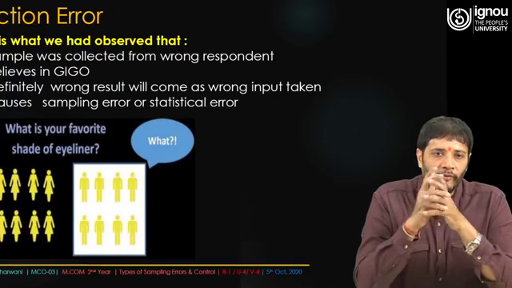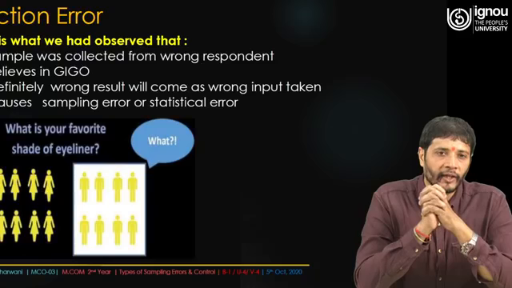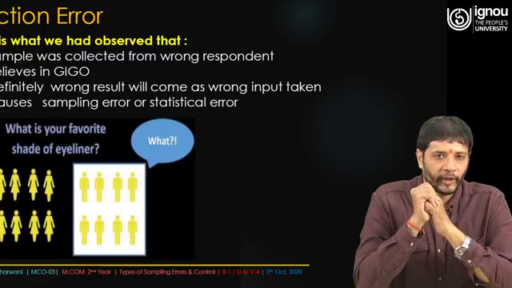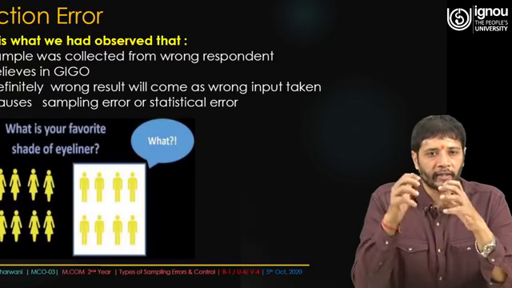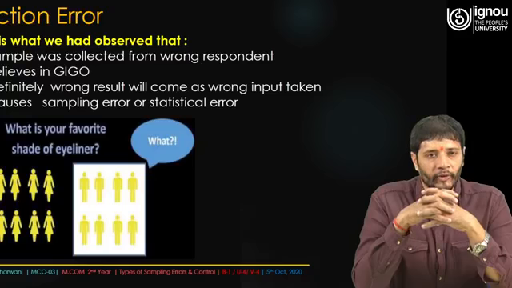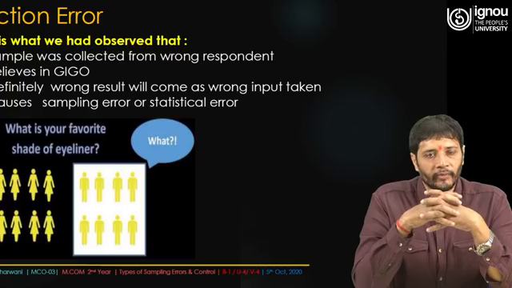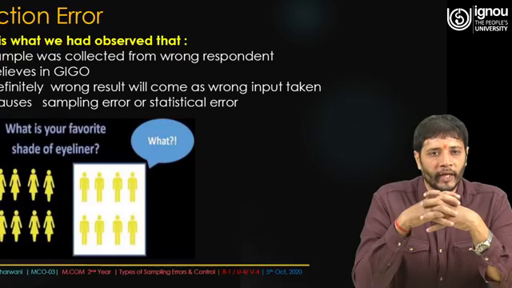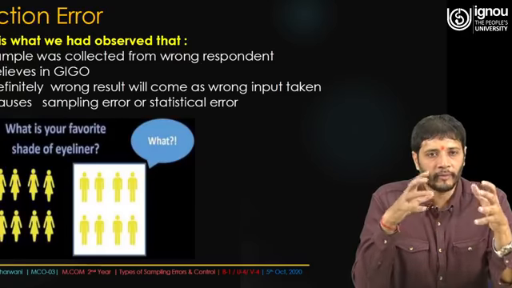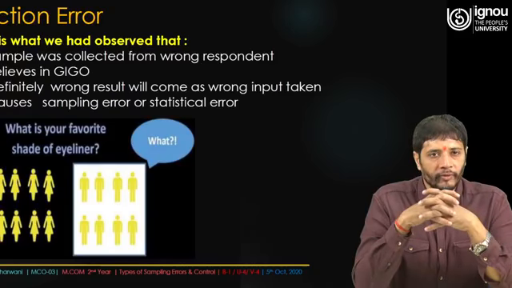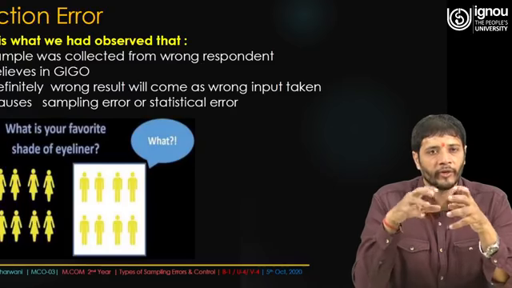If you see this particular image, there are certain things linked with female members, but a male is supposed to be considered as the respondent. In that case the data we get is going to give wrong information. Wrong results will come as wrong input is taken. In computing, we usually call this the garbage in, garbage out model, which says that whatever the input is, the output is going to be based on that. So the very first statistical or sampling error comes through the collection error.